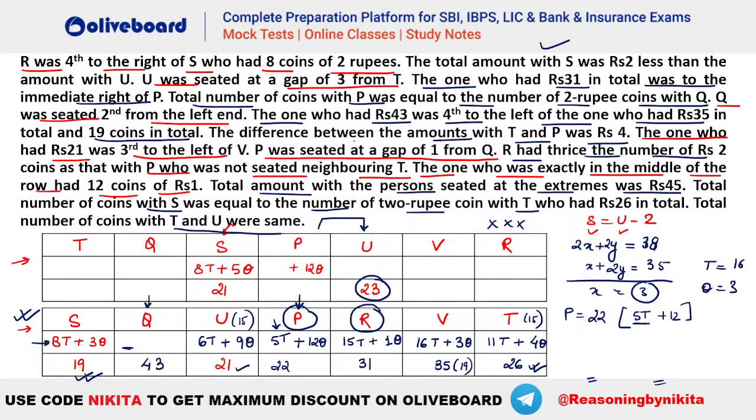Now what is given about Q here? It was given that the number of coins with P was equal to the number of 2 rupee coins with Q, isn't it? It is given here in this particular line. The total number of coins with P is equal to the number of 2 rupee coins with Q. What is the total number of coins with P here? You can see the total number of coins with P is 5 plus 12, that is equal to 17, right? P has how many coins? 17 coins in here. So if P has 17 coins, that means Q should have 17 coins of 2 rupees. So you can see this will be 17T here. So 17 2s are 34. Remaining is 9. So you can see 9O will be there for this Q here.